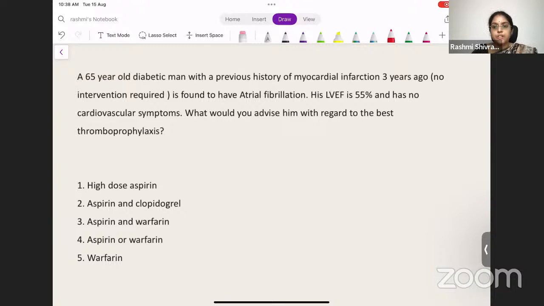In the meantime, I would like to tell you some drugs. I'll tell you what drugs you use for rate control as well as rhythm control. Rhythm control, I'm sure all of you will be aware: it will be amiodarone or flecainide. So for rate control, what would you use? Beta blockers will be the first choice. Beta blockers, diltiazem, verapamil, and digoxin, all these 4 drugs. First line will be beta blockers to reduce the heart rate. The second will be diltiazem or verapamil based on the patient's condition. And the third one will be digoxin. This is for rate control.